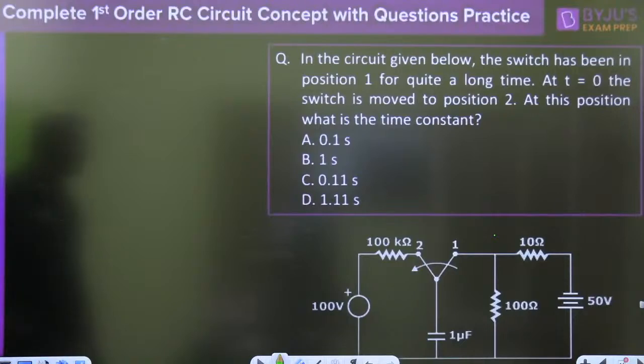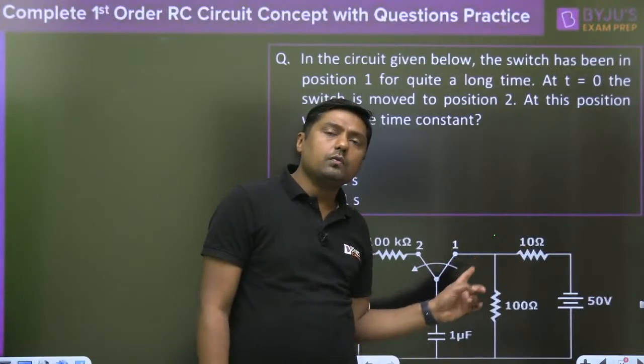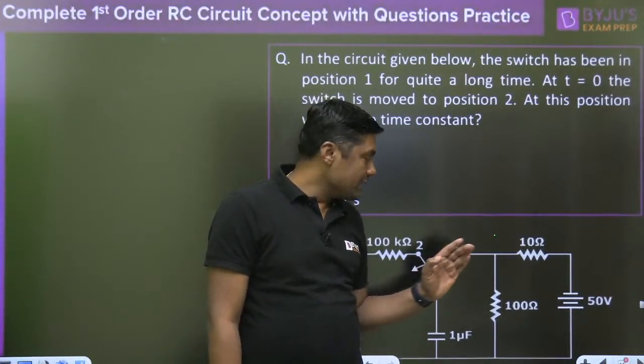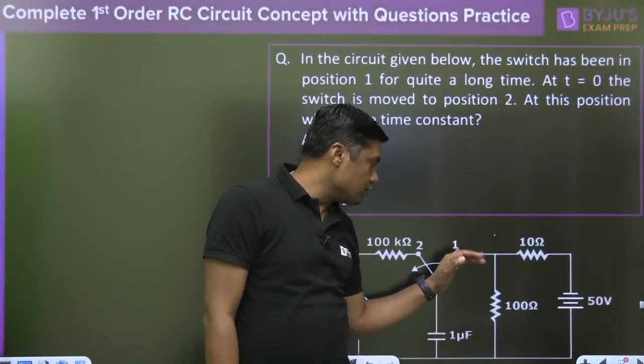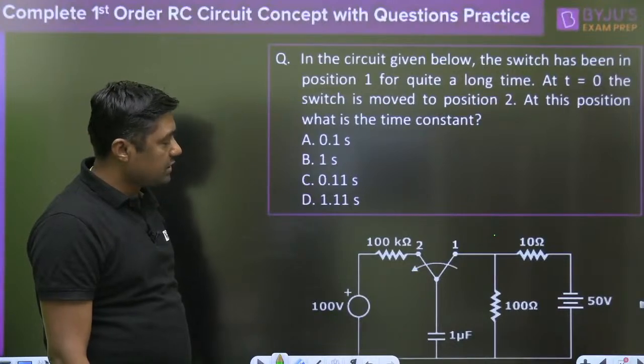Next, in the circuit given below, the switch has been in position 1 for quite a long time. Again, this is the switch. It is at position 1 for a long time. Exactly at t equal to 0, it will move from position 1 to 2. At this position, what is the time constant?